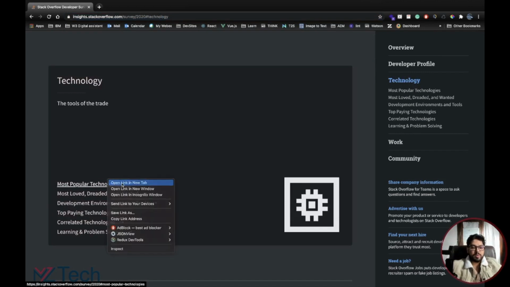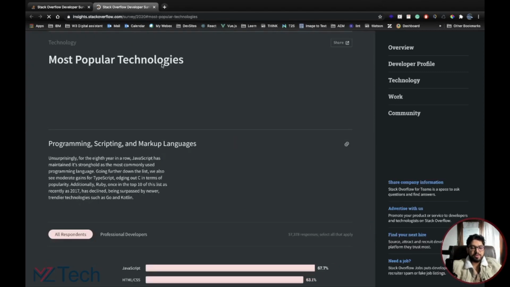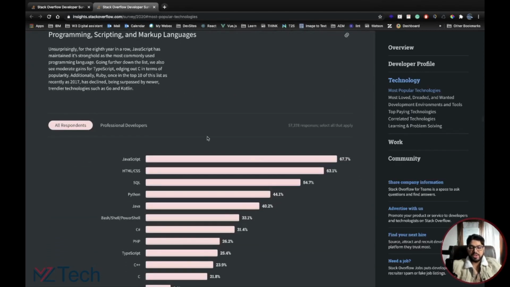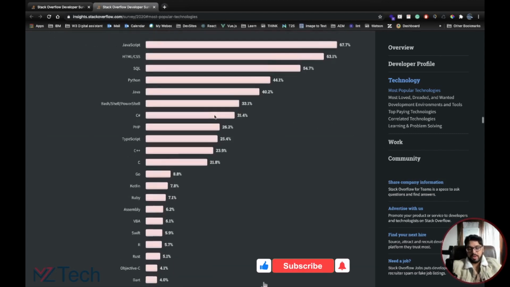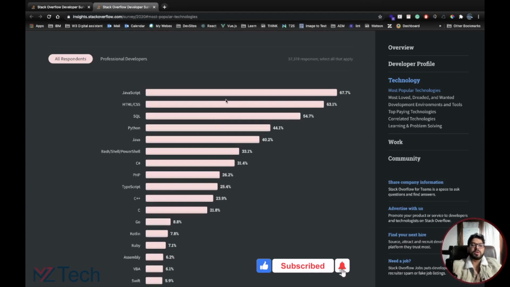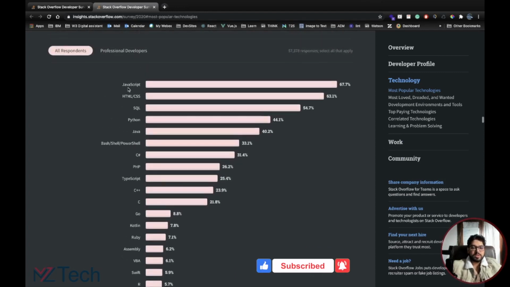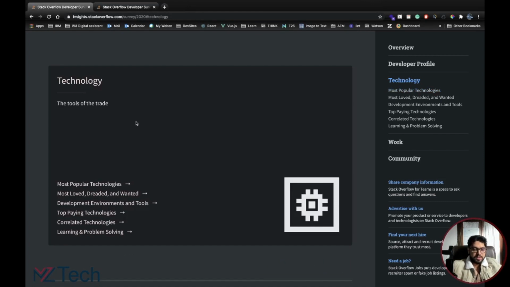Okay, so most popular technologies, if I were to open that up in a new tab, and here you see that JavaScript is number one, and then HTML, CSS, SQL. And again, these are the three things that I highly use in my current tech stack as well. But in terms of just the most popular at this point, even till date, is JavaScript. So let's go through the next one.